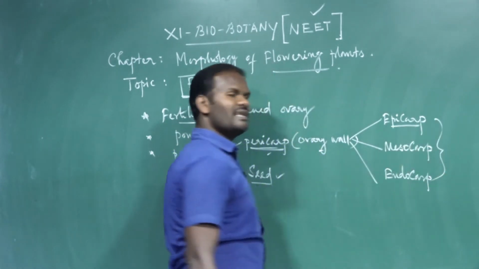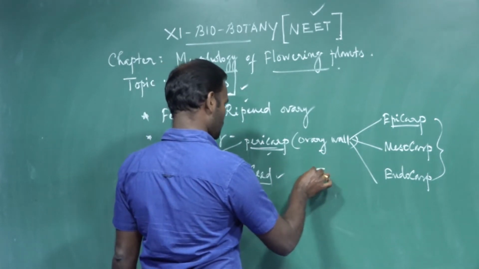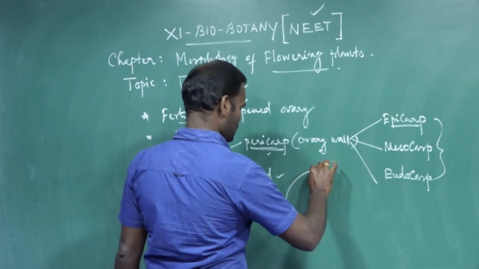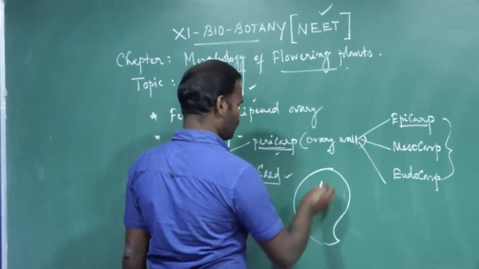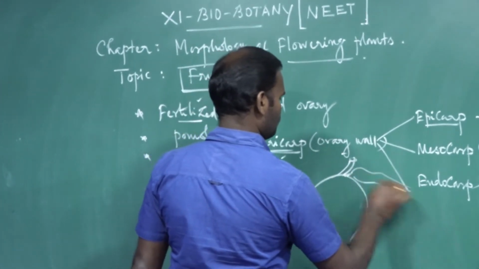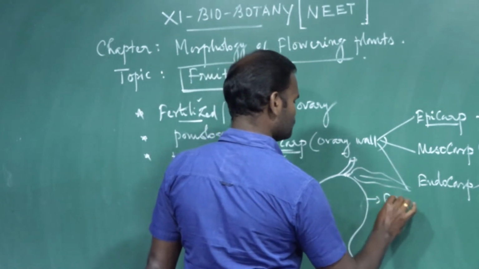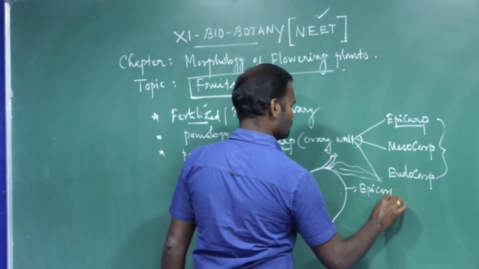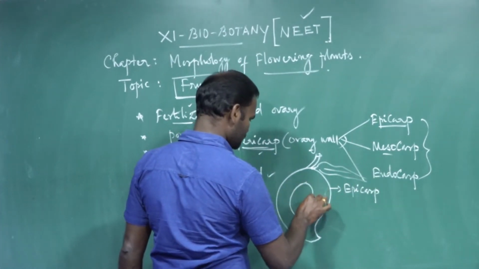Epicarp is the outer skinny layer. Take for example the mango fruit. Outer skinny epicarp, middle fleshy mesocarp.